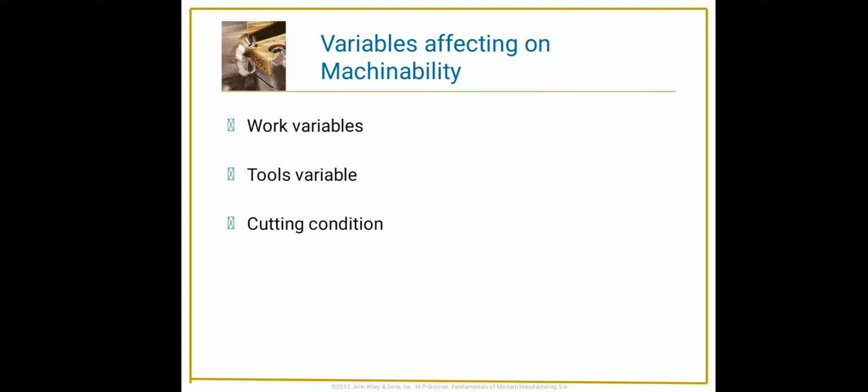The third parameter is cutting condition. The cutting speed has the greatest influence on tool life. When the cutting speed is increased, the surface finish of the material is improved. And also the dimensions of cut influence the life of the tool. So these are the three parameters that affect machinability.